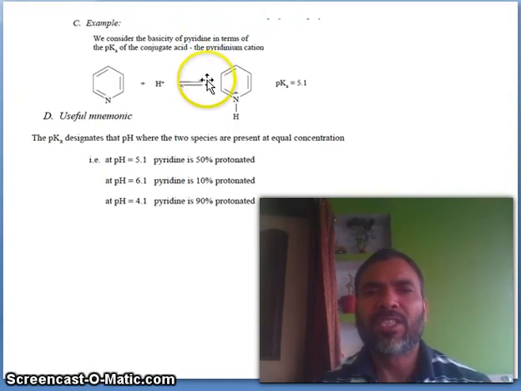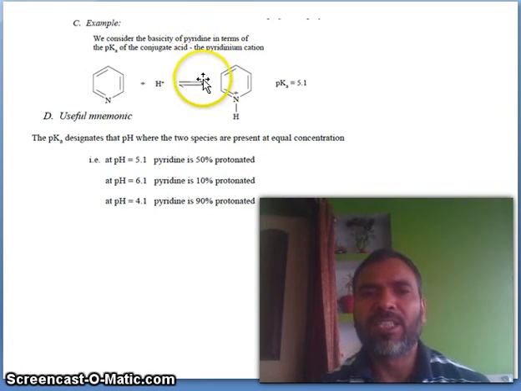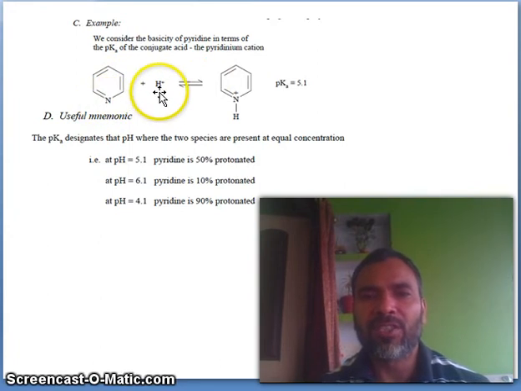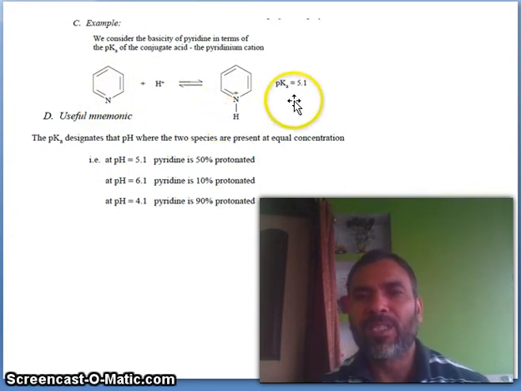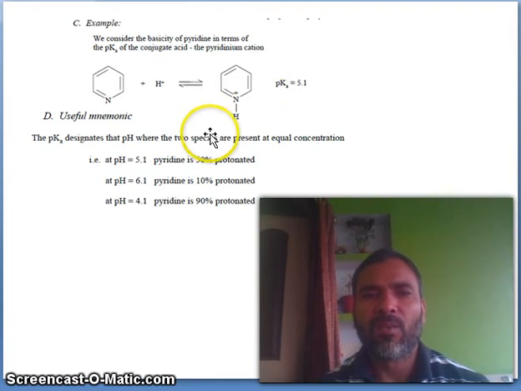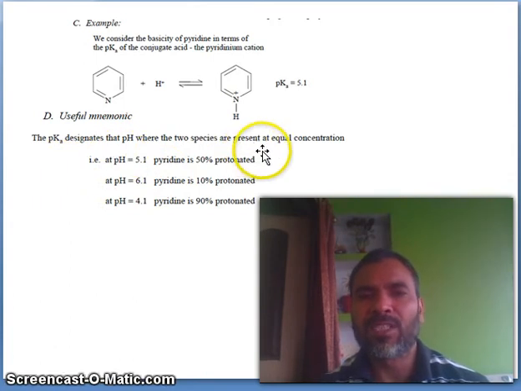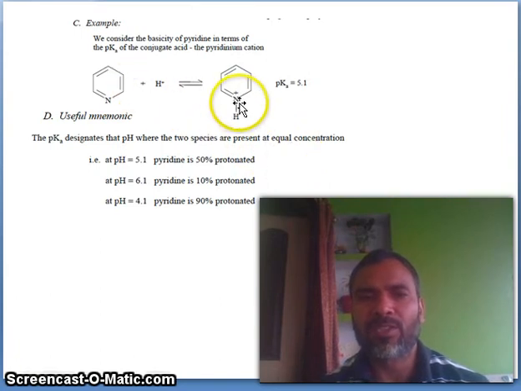So we consider the basicity of pyridine in terms of the pKa of the conjugate acid, the pyridinium cation. You see, there is a lone pair, and in the presence of acid, the pKa is equal to 5.1. What useful information are we getting from this pKa value? The pKa designates the pH where two species are present at equal concentrations. You can see these two species at equal concentrations. So at pH 5.1 pyridine is 50% protonated.